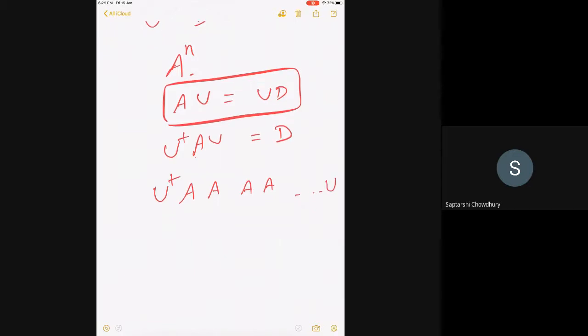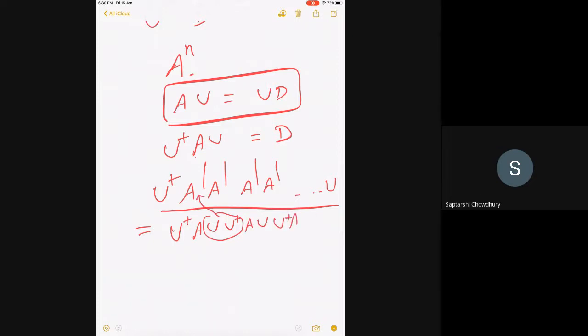Let me see first. I start with this expression and let's see what happens. Between each pair of A's, I substitute a U dagger U. You understand? Yes, sir. So it will go on like this.